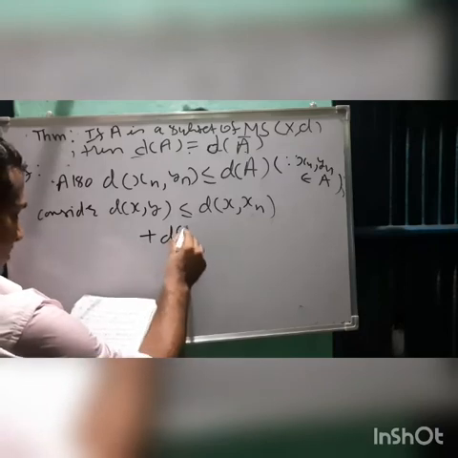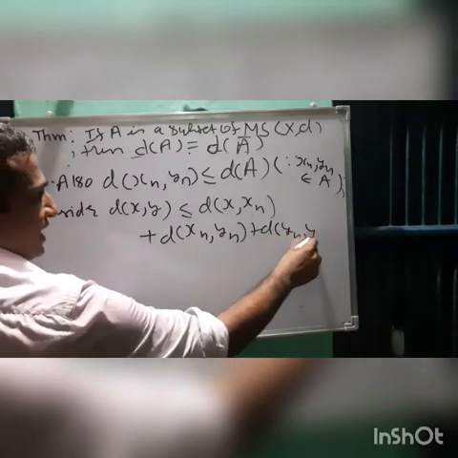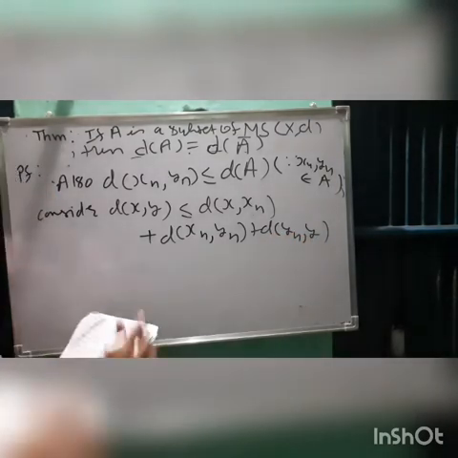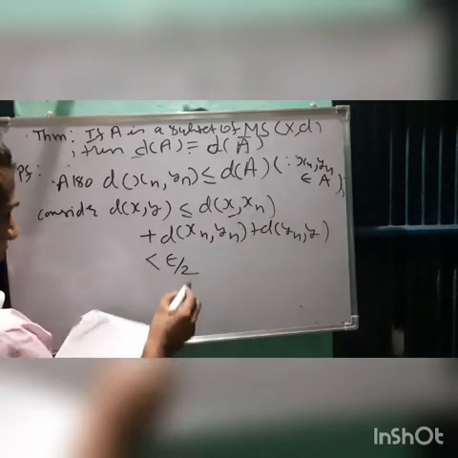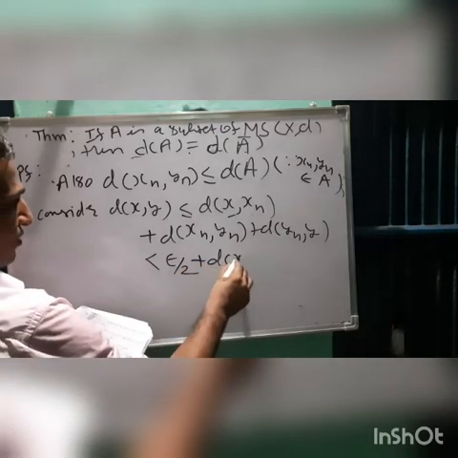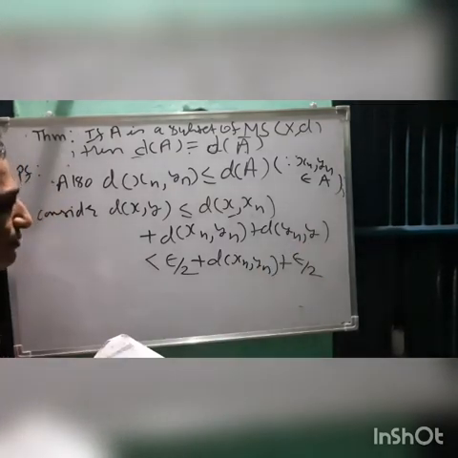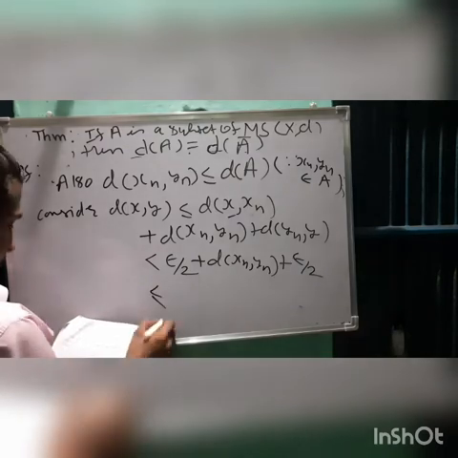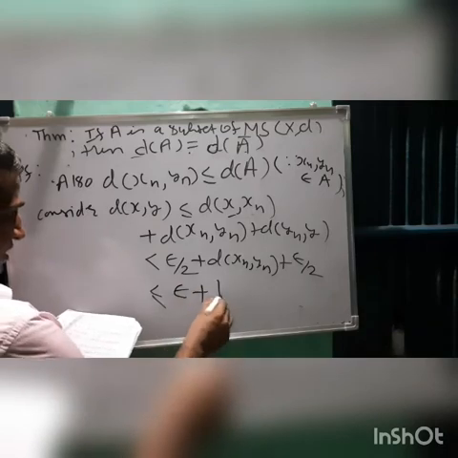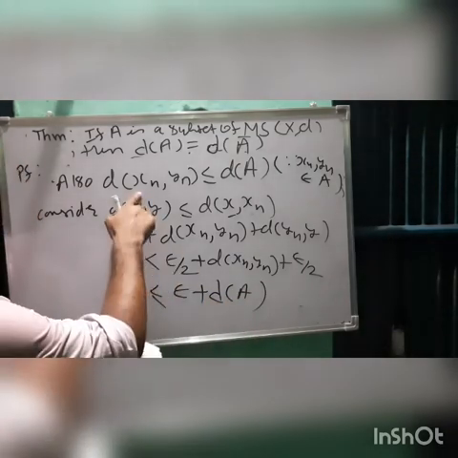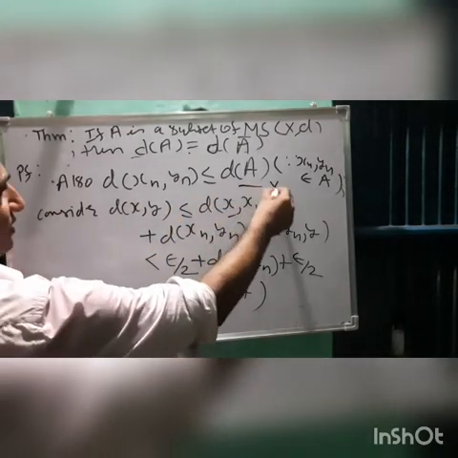Less than or equal to d of x, xn plus d of xn, yn plus d of yn, y by triangle inequality, and this is strictly less than epsilon upon 2, this epsilon upon 2, plus d of xn, yn plus epsilon upon 2, this is also less than epsilon by 2, and this is equal to epsilon plus diameter of A, because d of xn, yn is less than or equal to diameter of A. Okay, call it star.